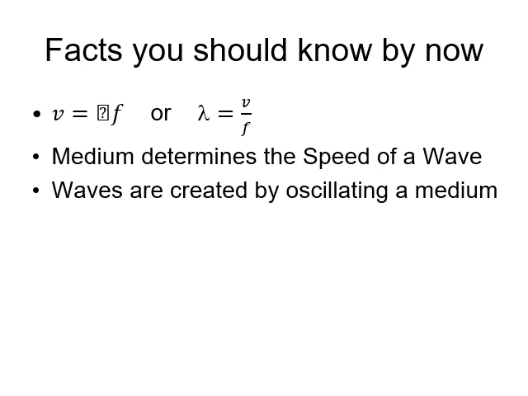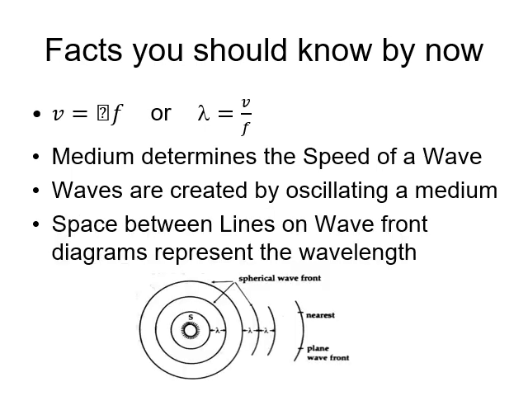Waves are also created by oscillating the medium. That's an important fact that we need to be aware of, and we'll talk about today as well. And the last is that when we deal with a wavefront diagram, if you recall, a wavefront diagram is a diagram that shows waves from a two-dimensional plane. So, for example, maybe this is water and someone's tapping the water over and over again in the same spot, it would make ripples in the water as ringlets. And this is a representation of those waves. The distance between these lines will always represent the wavelength, as we often draw the line representing the crests. So the distance between crests is that wavelength.